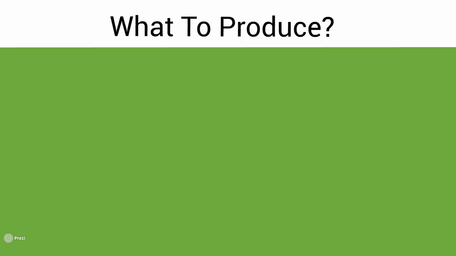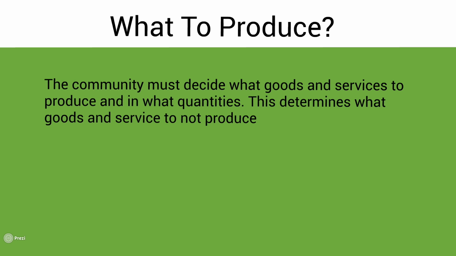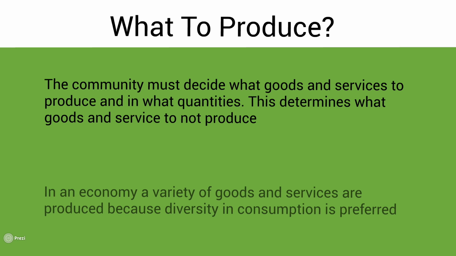Let's start by looking at what to produce. There are a huge number of goods and services that an economy can produce. The community must decide what goods and services to produce and in what quantities to produce these goods and services. This indirectly decides what goods and services not to produce. In an economy, a variety of goods and services are produced. This is because economic agents gain more utility from consuming a variety of goods and services compared to just consuming one good. Diversity in consumption is preferred.